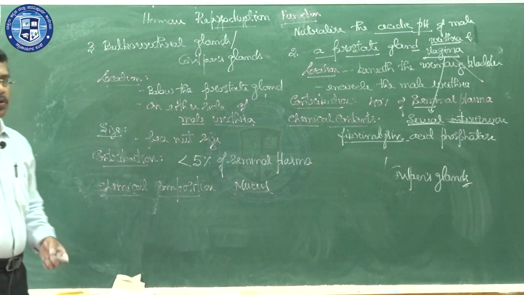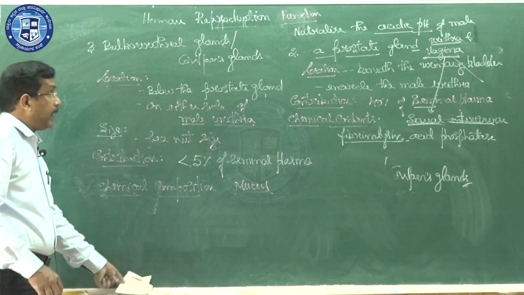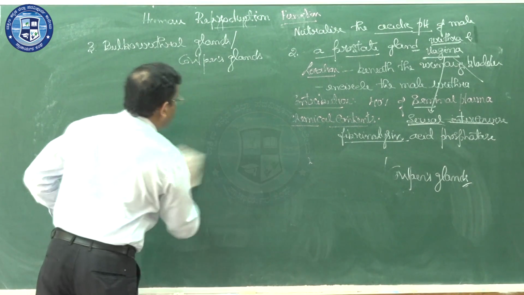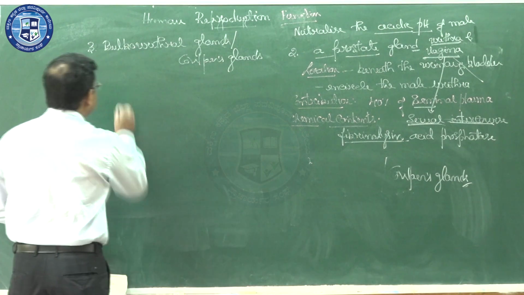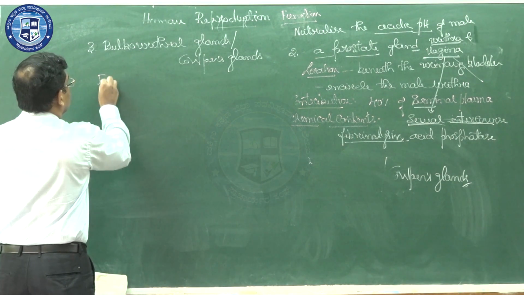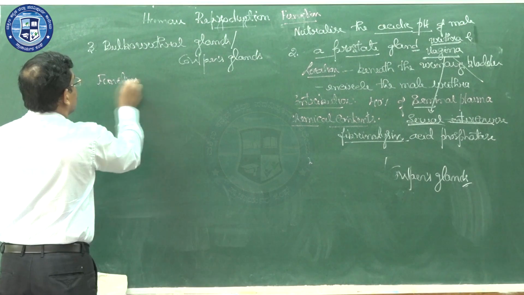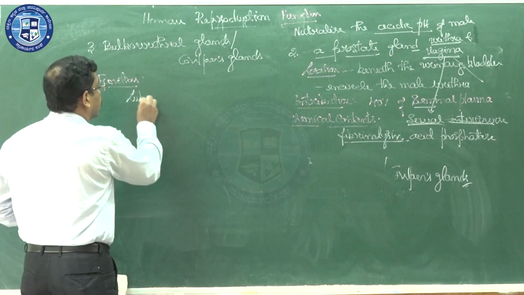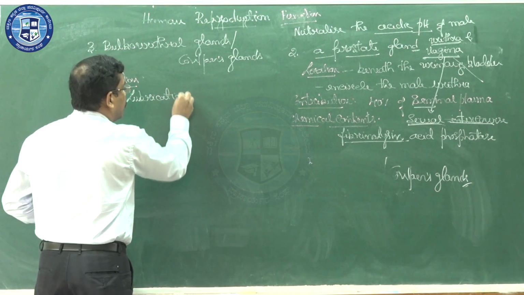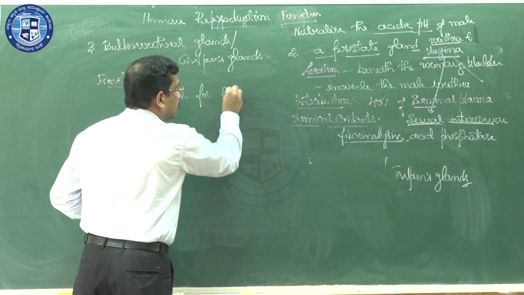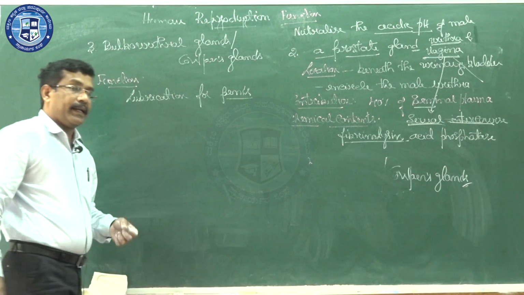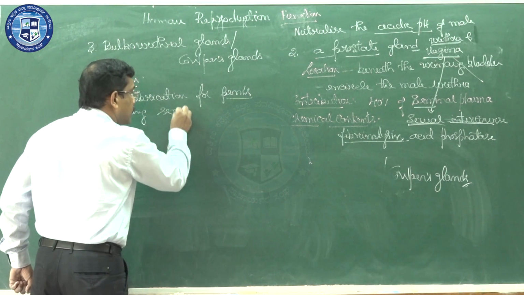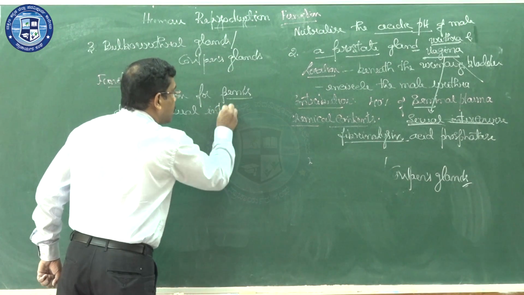Then the function of the bulbourethral gland: it provides lubrication for the penis, the male external genitalia, during sexual intercourse.